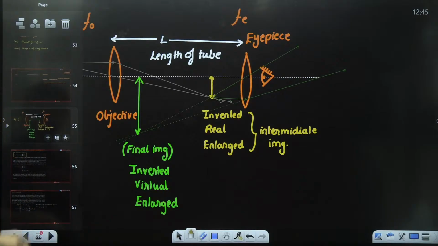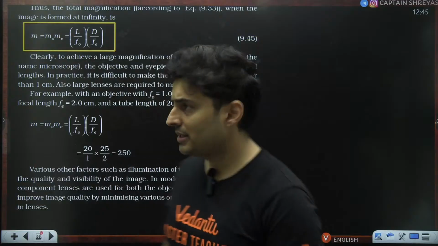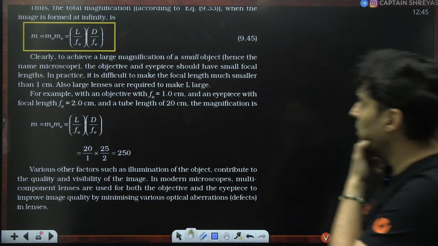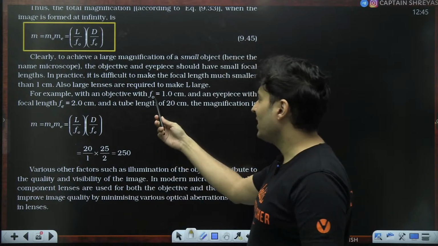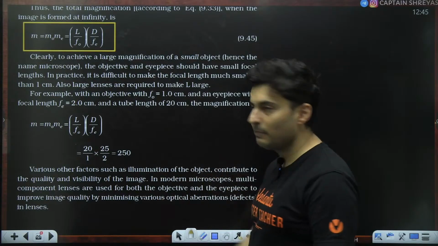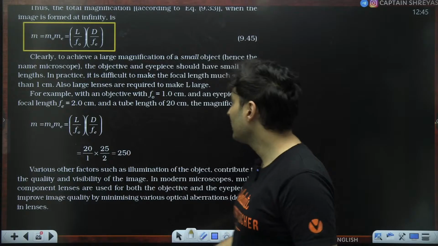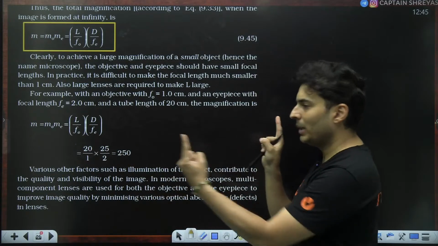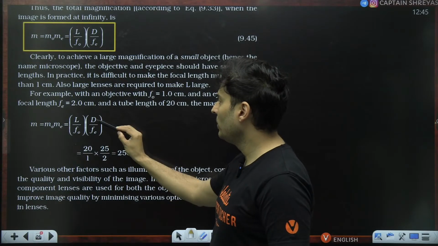Okay. Moving on to the next concept right over here. So magnifying power, yes, this is done. They have just given an example. Imagine a microscope whose objective has a 1 centimeter focal length, and the eyepiece has a focal length of 2 centimeters. The length of the tube is 20 centimeters. Then what do we do? Length of the tube by FO, D by FE.